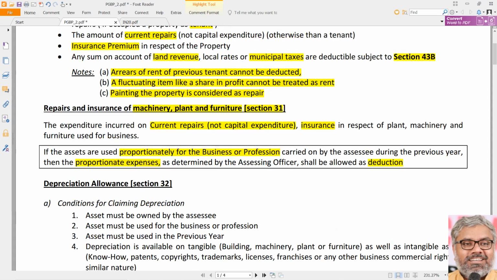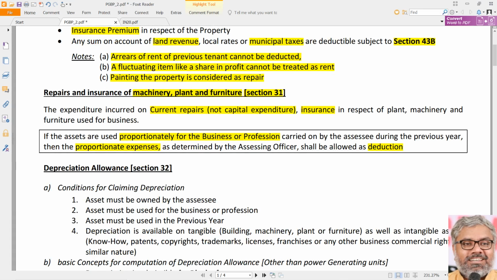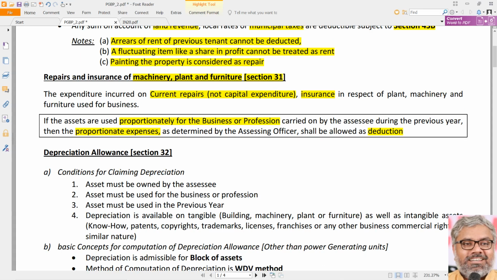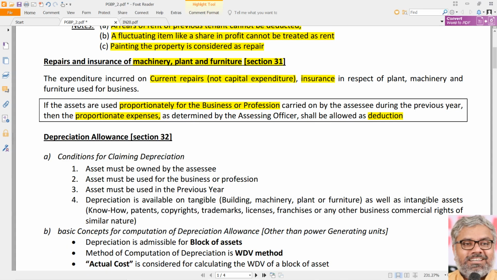So if the question says there is a building which has been leased by the SSC, 1/3 of that is used for accommodation for his own residence, 2/3 is used for his business or profession. Rent expenditure for the building is 3 lakhs. Like that the question will have, let us say. Fine. 3 lakhs is a rent for entire building. How much proportionately we have to allow as deduction? How much is used for business or profession? Only 2/3. That means 2 lakhs only will be allowed as deduction.